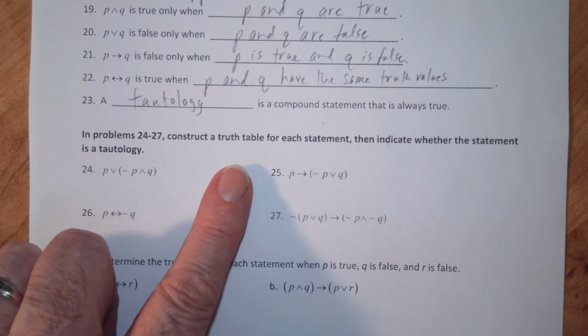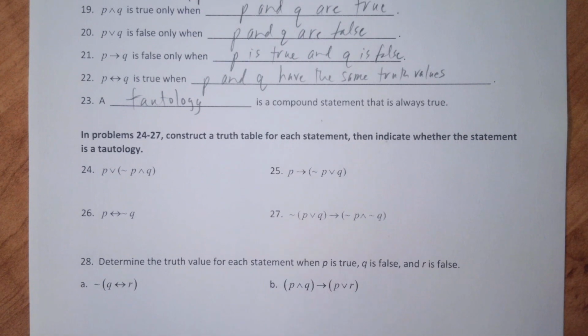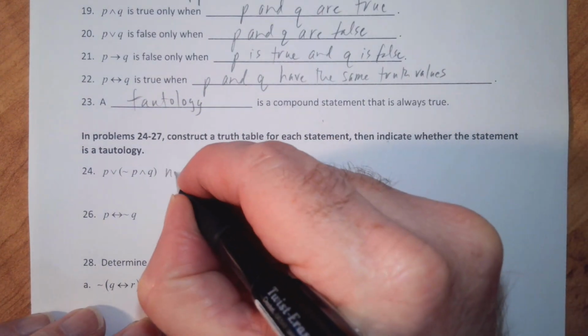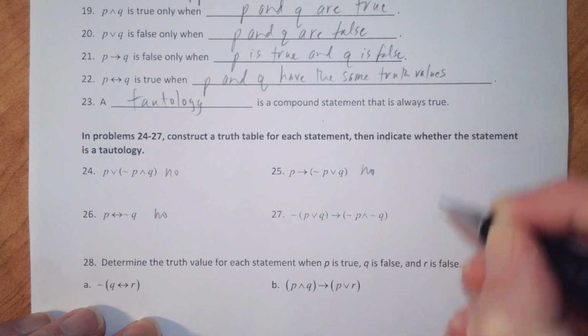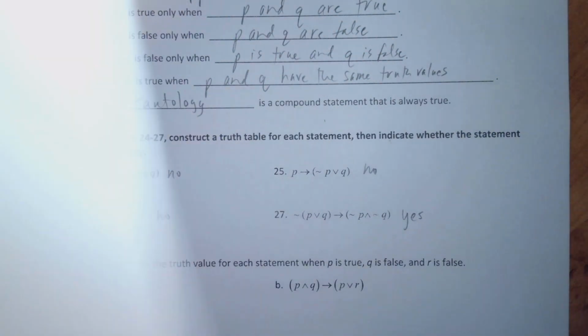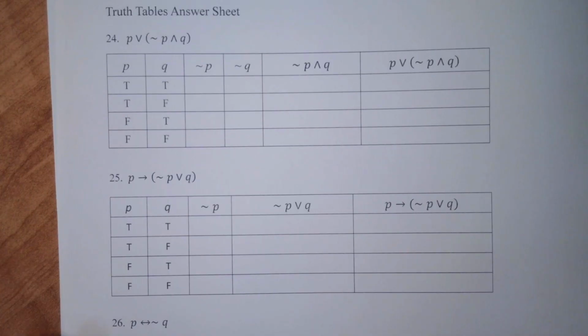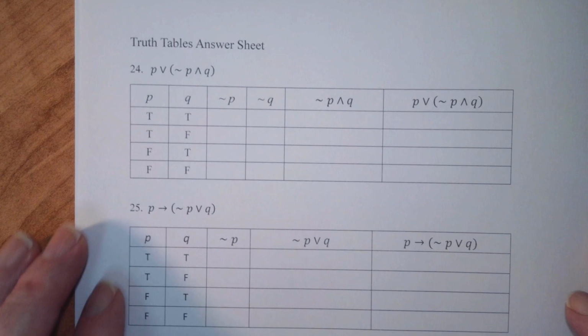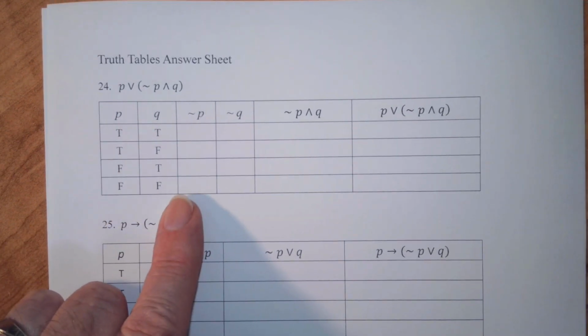All right, so in the next 4 problems, we're going to complete truth tables, and we want to determine whether we have a tautology or not. It turns out that this is going to be no, no, no, and yes. And so if you've already done that, you can confirm that those are your answers. I'm going to go ahead and fill out the truth tables, and then we'll come back to 28. Okay, so on number 24, we're going to complete the truth table.